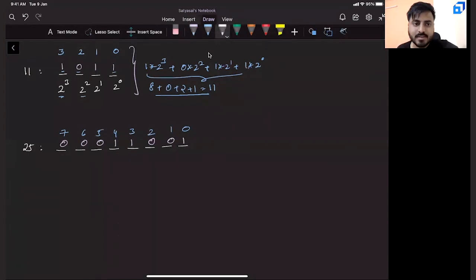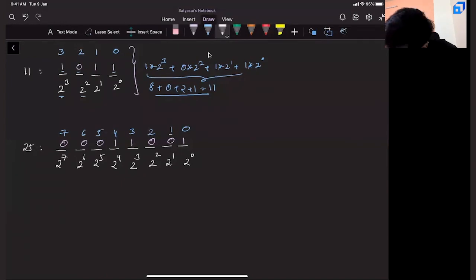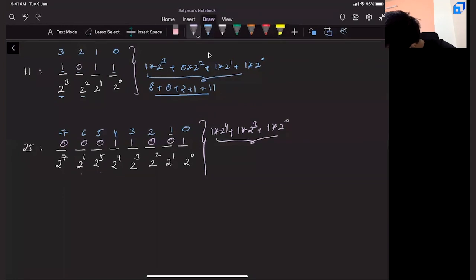Once again, how can we say that is correct? Let us cross verify. Base value of 0th bit is 2 power 0. Base value of first bit is 2 power 1. Second bit is 2 square. Third bit is 2 cube, 2 power 4, 2 power 5, 2 power 6, and so on. Now when you verify it, 0 into 2 power 7, 0 into 2 power 6, 0 into 2 power 5, 1 into 2 power 4, plus 1 into 2 cube, plus 1 into 2 power 0. If you add this entire thing, you will get 25. Till now, all is simple.